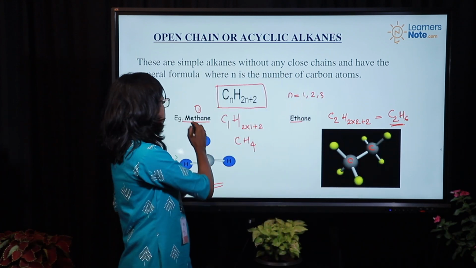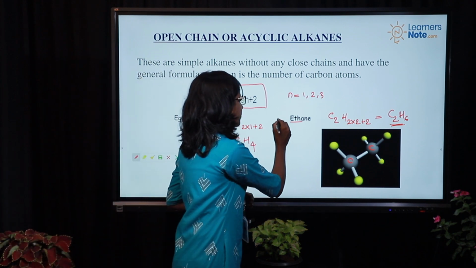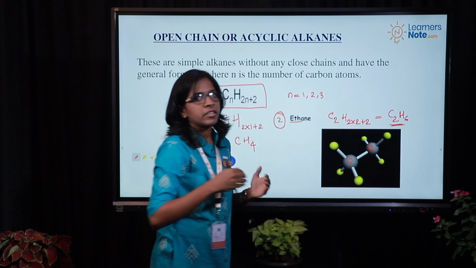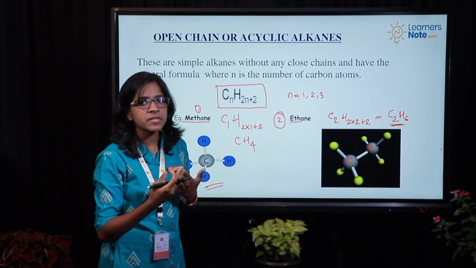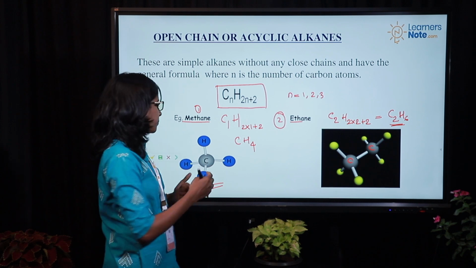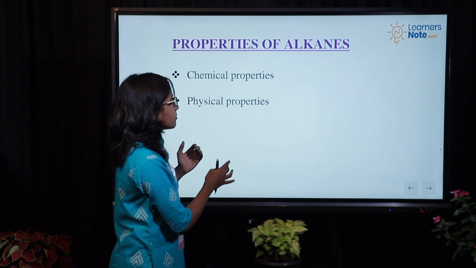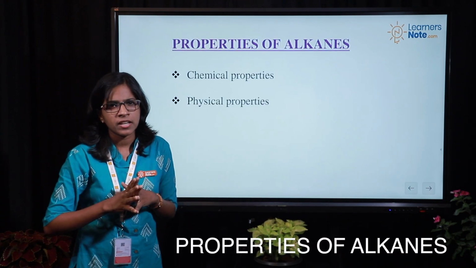Similarly, for the first we have written it as methane. For the second it is ethane. And if it has 3 carbon atoms, it will be propane. We have studied this in our previous classes, right? Okay. So we will now discuss the properties of alkanes.